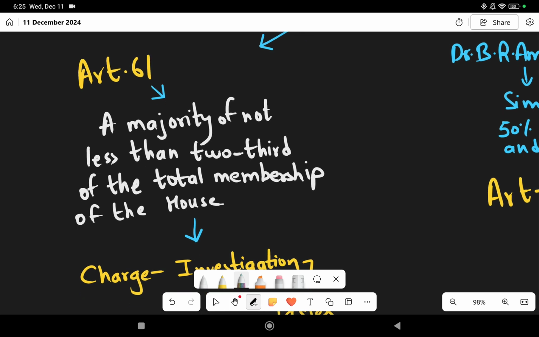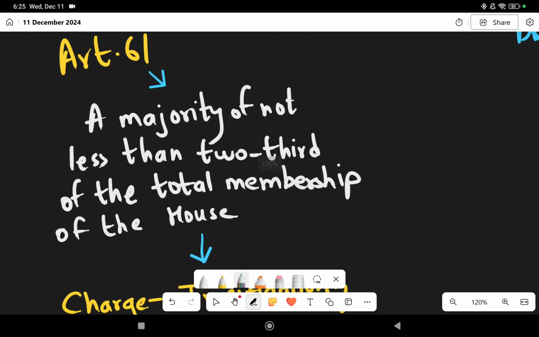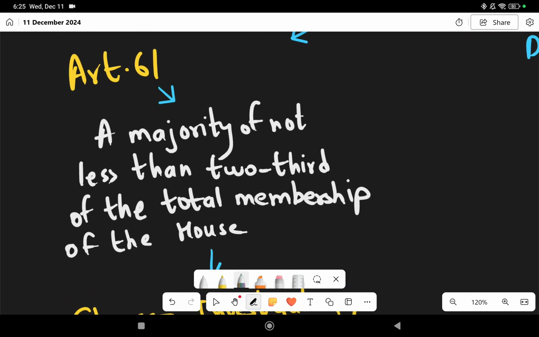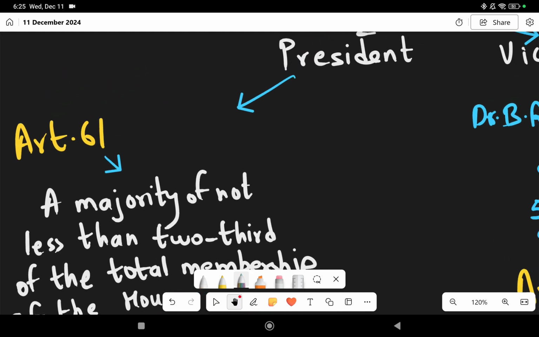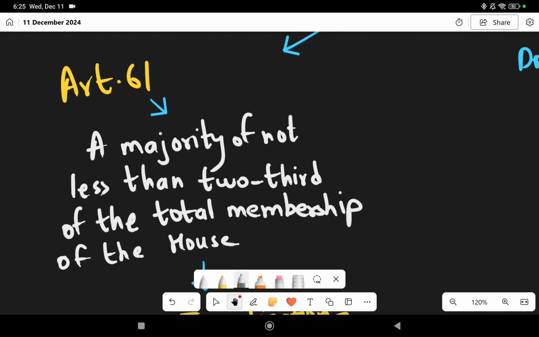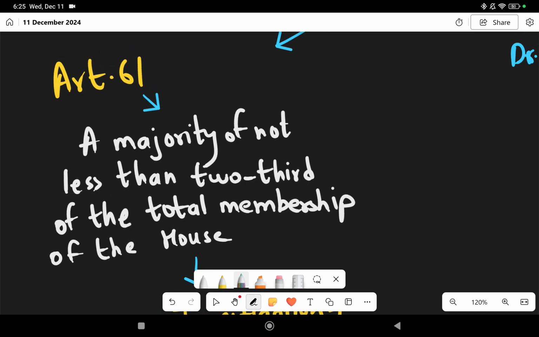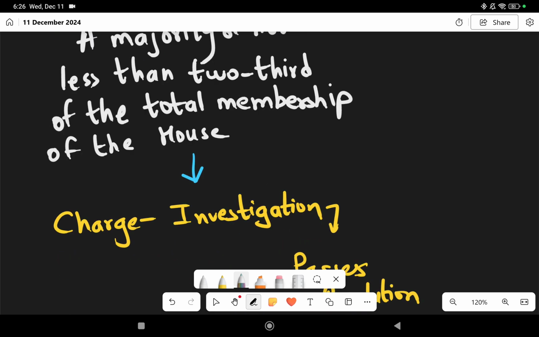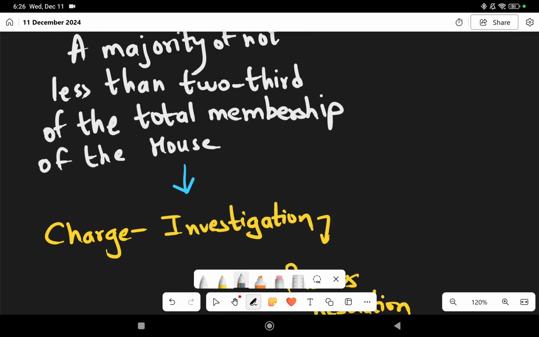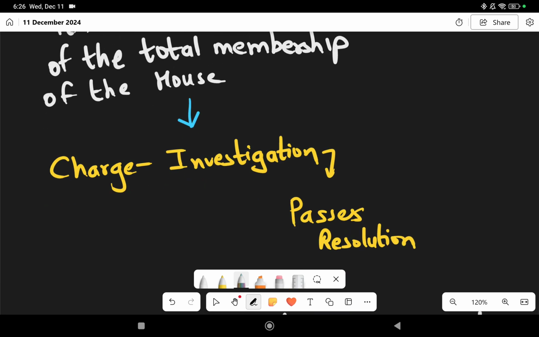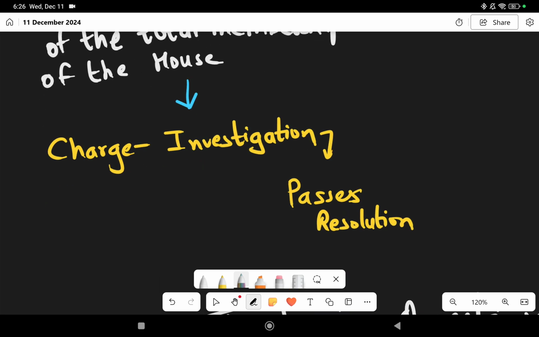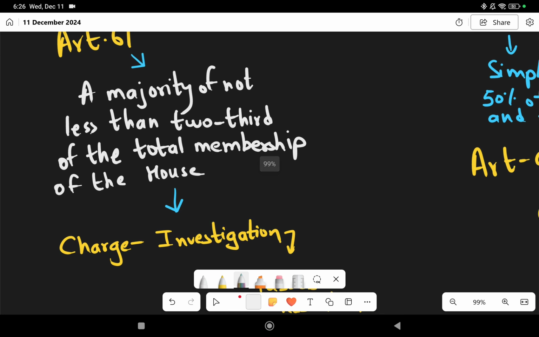Okay, so here the House, this indicates Article 61 says that suppose if the impeachment process for the president started in Rajya Sabha, then two-third membership of that house should agree for it. Suppose if it started in Lok Sabha, then two-third membership of that house should agree for it. Okay, it's like that. So once they agree, the charges are framed, the investigation goes on, and then they pass a resolution. Okay, so it is clear.